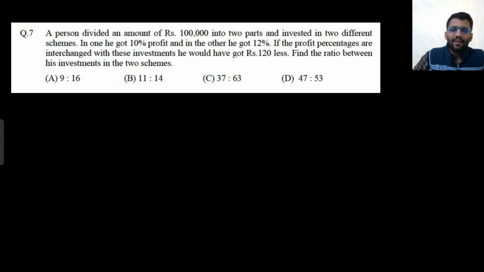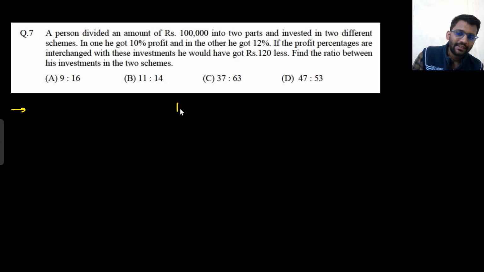A person divided an amount of rupees 100k, that is 1 lakh rupees, into two parts and invested in two different schemes. In one he got 10% profit, in the other he got 12% profit. If the profit percentages are interchanged with the investment, he would have got 120 rupees less. Find the ratio of his investment. Okay.